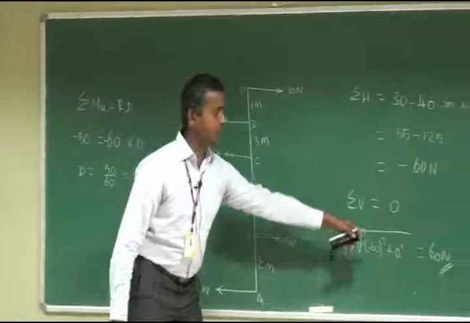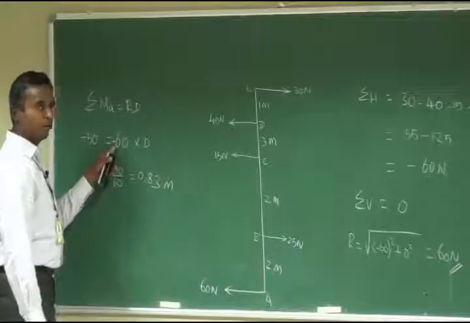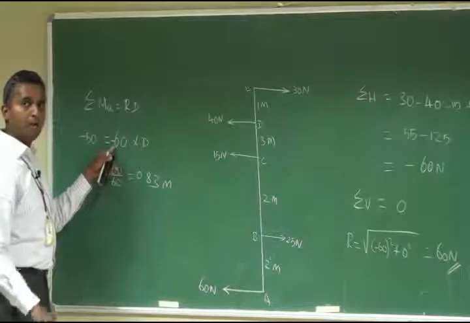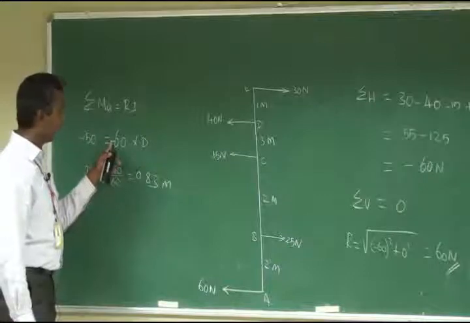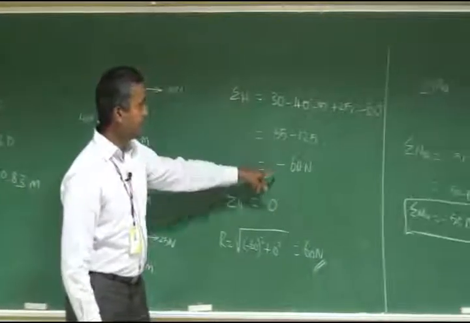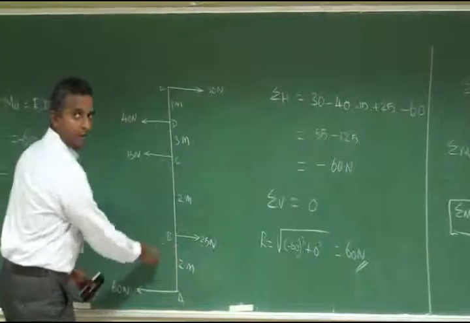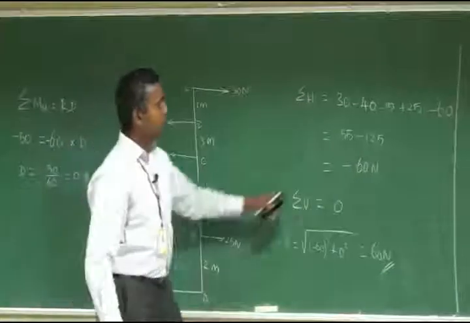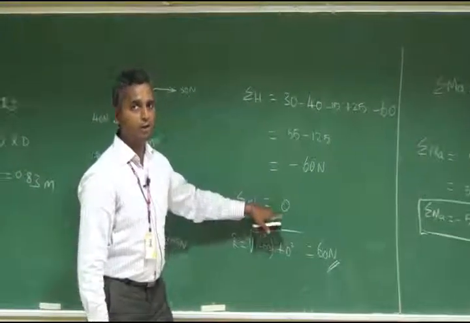So now you are going to fix the force here. What force? The resultant 60 Newton force. Where is it going to be fixed? It has a negative, anti-clockwise moment with respect to point A, since the sign indicates anti-clockwise. The component of R is sigma H negative, and negative means R is moving towards the left. It doesn't have any vertical component.